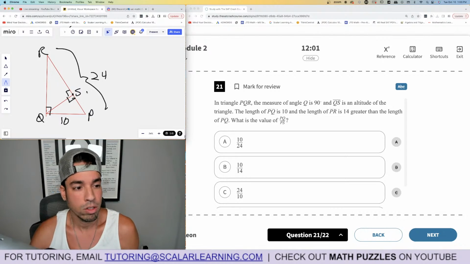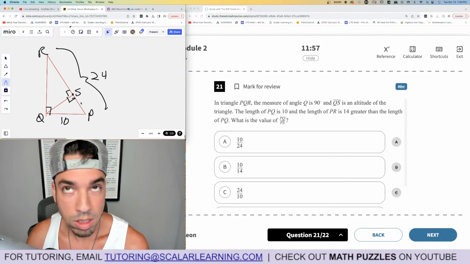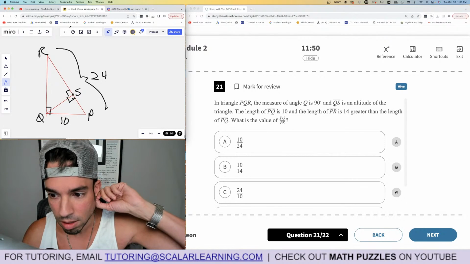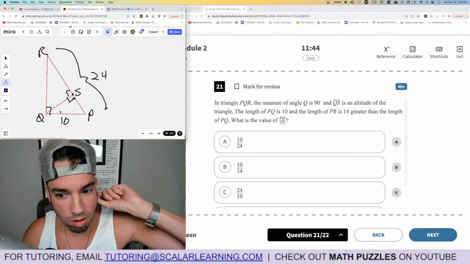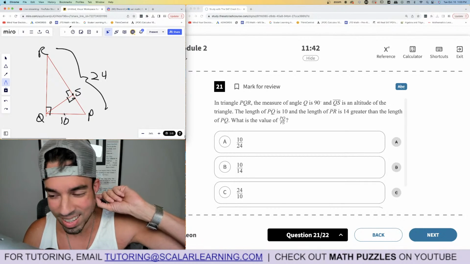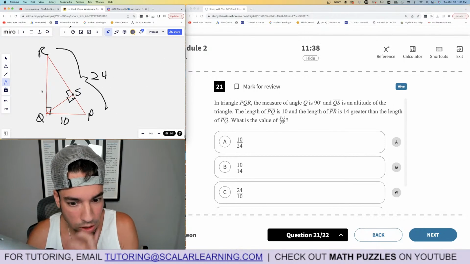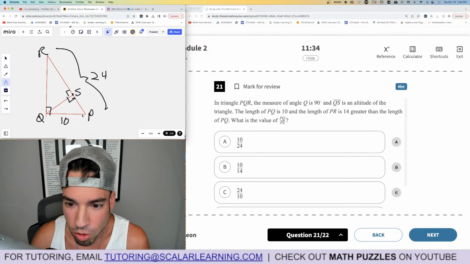Oh, it's not a Pythagorean triple because PR, wait. I was going to say 5, 12, 13, but it's not because that's 12. Hold on. Let me make sure I set this up right. Q is 90. QS is an altitude. The length of PQ is, so Q is 90. So PR is hypotenuse, right? PR, yeah. Okay, so we need this other leg here. And QP is 10, right? Did it say QP? Yeah, PQ.